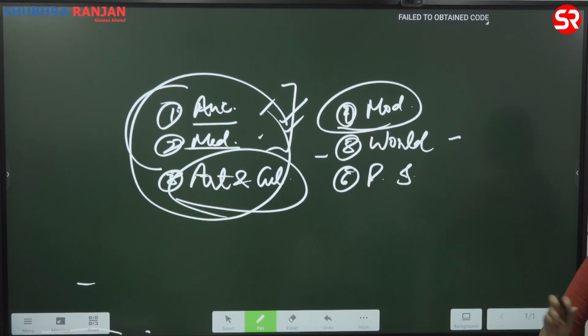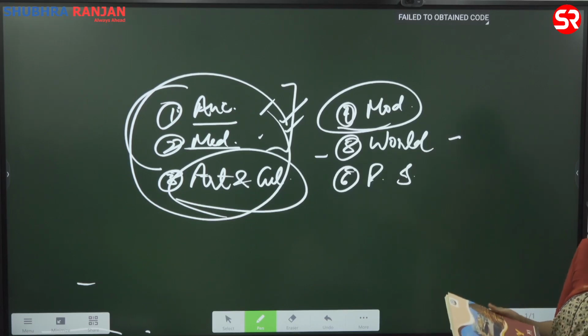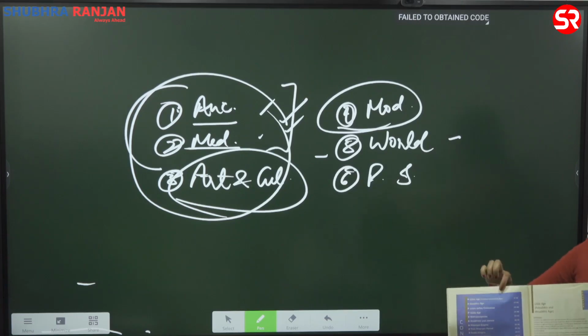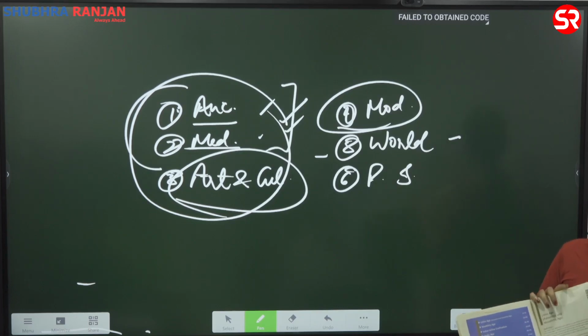Now coming to the books, are you aware of any books? NCERTs. Okay. So see, if you have not studied anything yet, or if you don't have the basic understanding of the subject, these are 2 books that we have prepared. This is for foundation. This is going to cover ancient and medieval. So these are the chapters, and important foundational details are here.